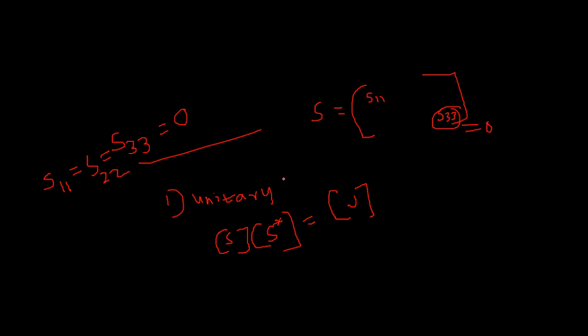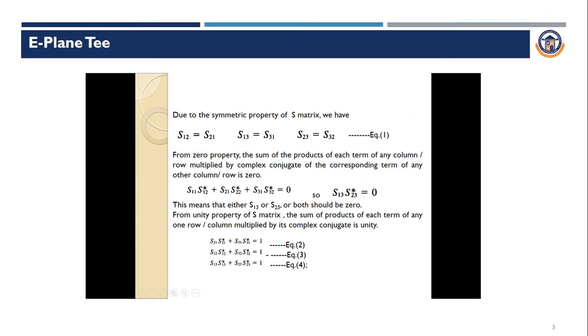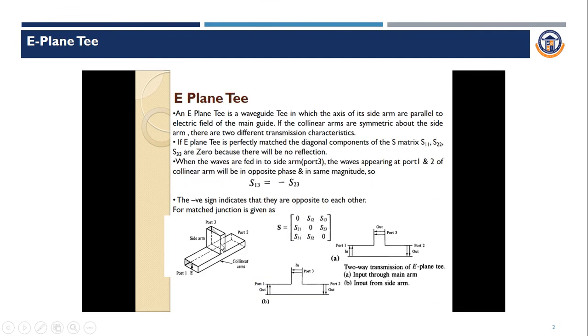Considering the symmetry of the E-plane T, we can write S12 as S21, because whatever input is given from port 2, the same output we get when the input is given from port 1.